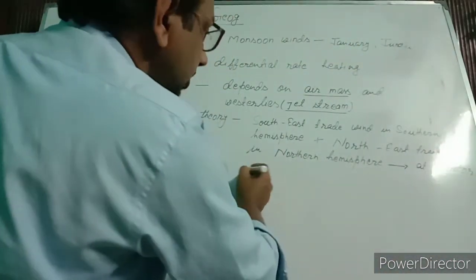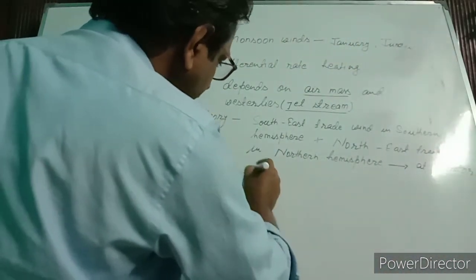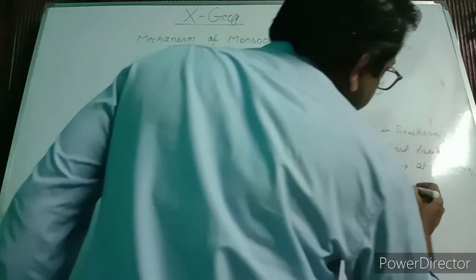And when these meet at equator, this is known as intertropical convergence zone.